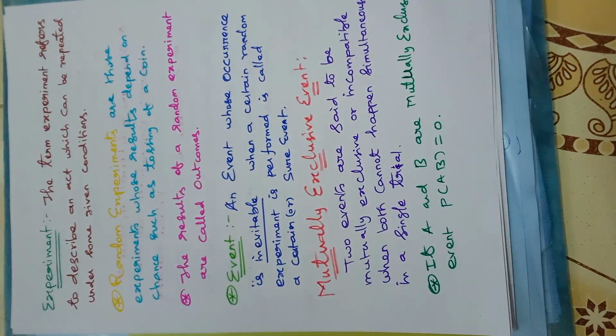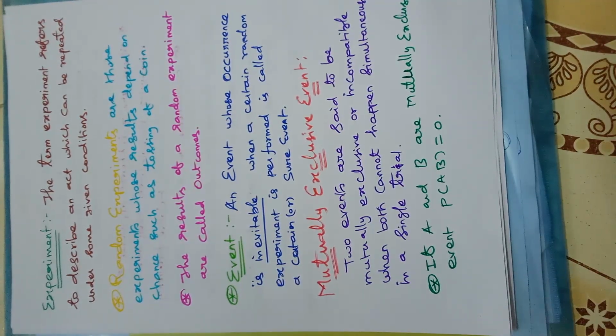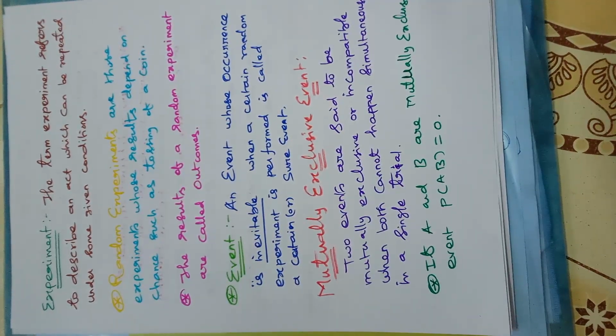There are only two outcomes for a coin, either head or tail. Similarly, we can take a dice. There are six faces: 1, 2, 3, 4, 5, 6. These are the outcomes of the given experiment.